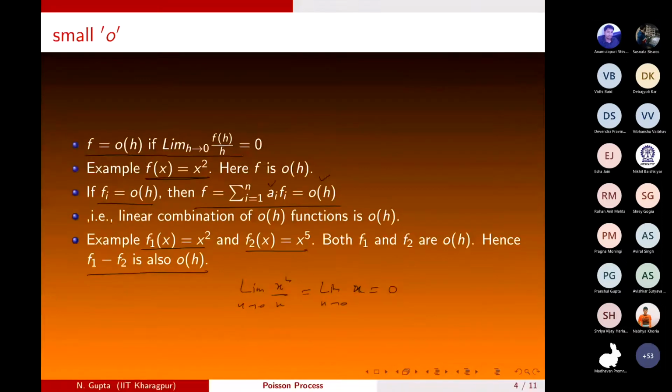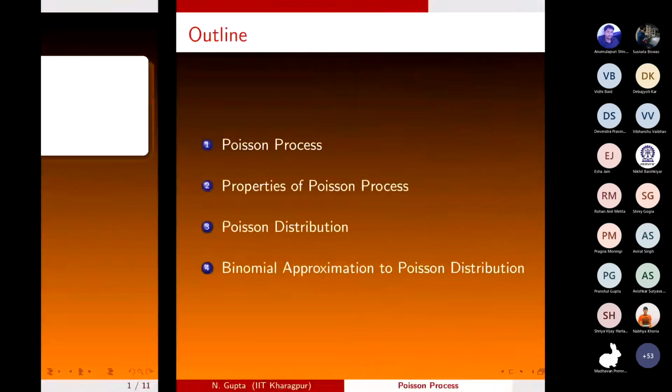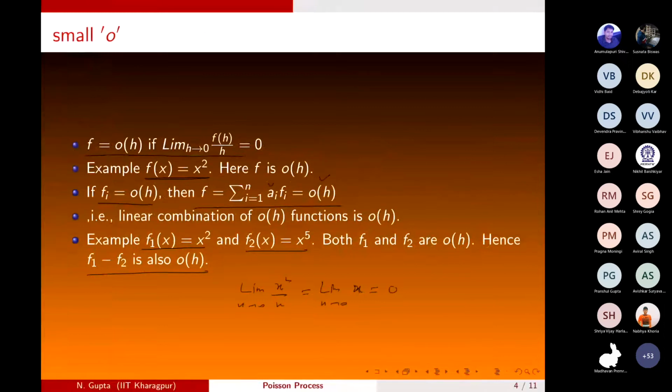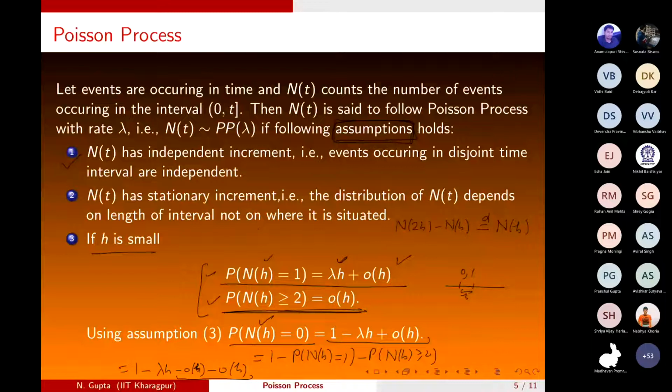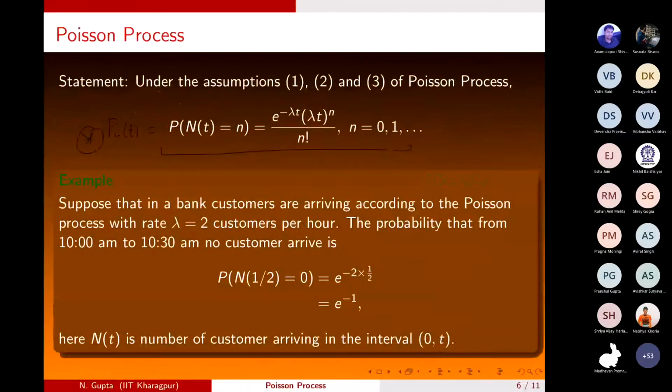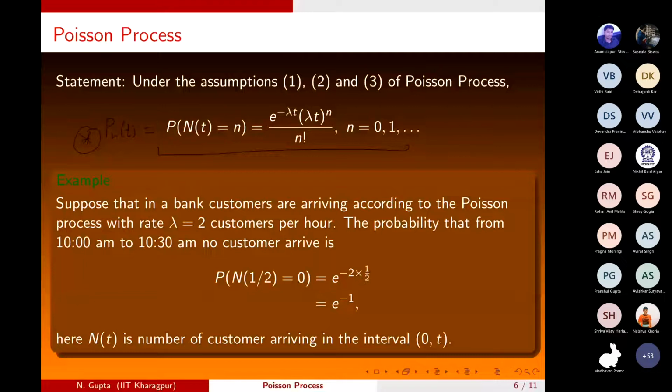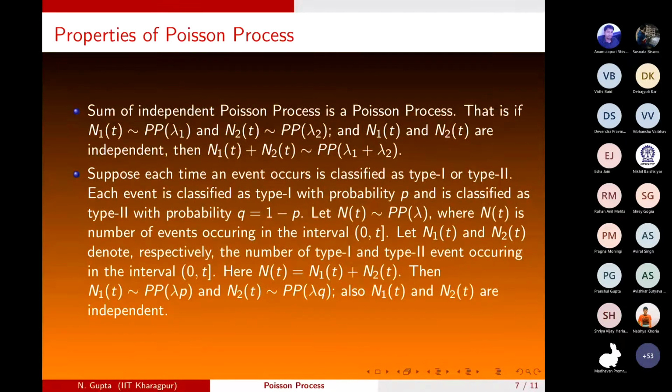So last time we have started with the Poisson process. We say that N(t) follows a Poisson process if the following assumptions hold. N(t) counts the number of events in the interval 0 to t. N(t) has independent and stationary increments, and in an interval of very small length, either 0 or 1 event can occur. Under these assumptions, we have shown that P(N(t) = n) will be e raised to power minus lambda t, times (lambda t) raised to power n divided by n factorial, where n is 0, 1, 2, 3, and so on. So these are some properties.